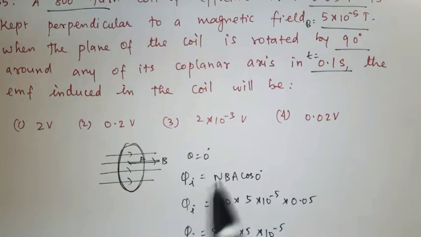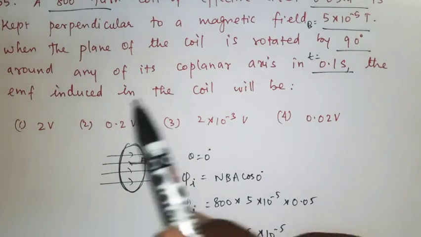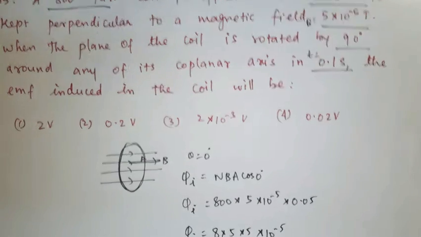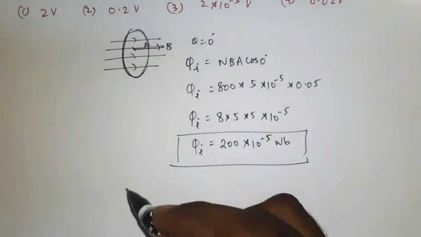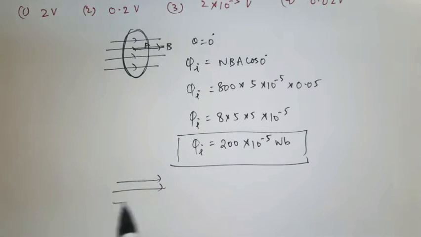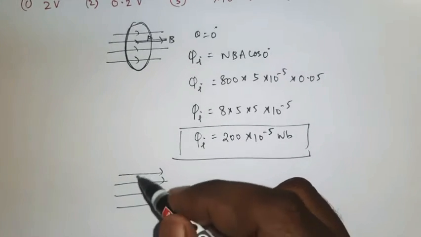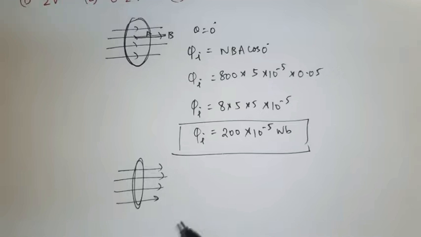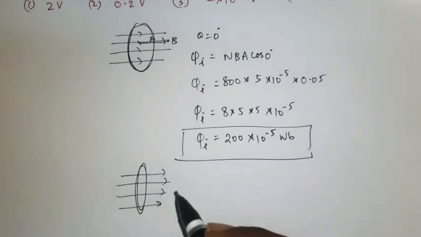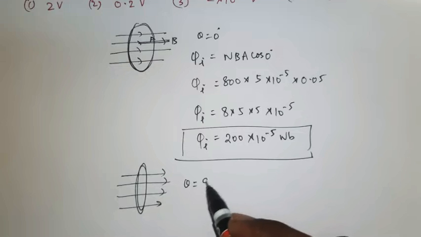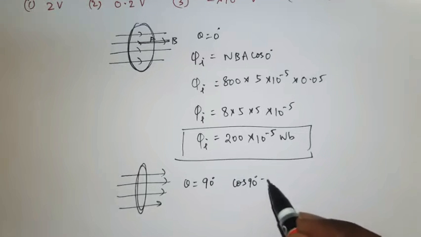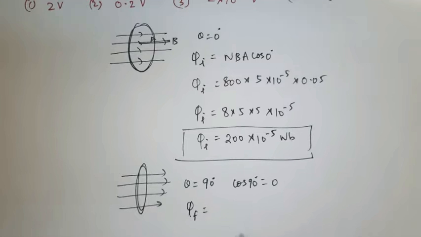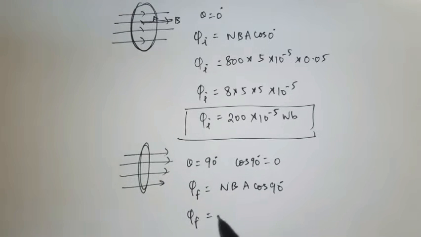Next, this coil is rotated by 90 degree around any of its coplanar axis. Now 90 degree means, this is the magnetic field direction, and the coil is now at 90 degree. Now theta between the normal to the area and the magnetic field is equal to 90. Here cos 90 is equal to 0. Now phi f, that is the final magnetic flux, is NBA cos 90. So cos 90 is 0, so everything will be 0. So phi f is equal to 0.